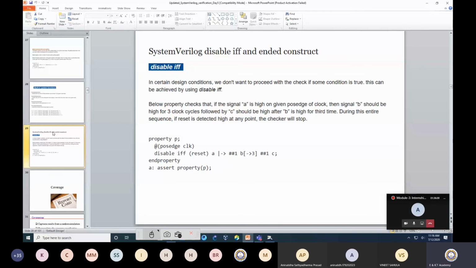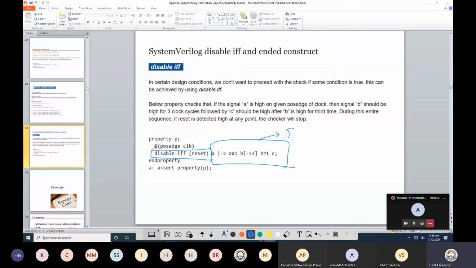Now there is another way to do it, which is disable. I can disable my assertion by writing a simple command, disable if reset. What is the meaning of that? It means that if reset is high, then this particular part is disabled. That means the assertion will not be evaluated if reset is high. Here we are considering that reset is active high, meaning at that time reset will perform its functionality.